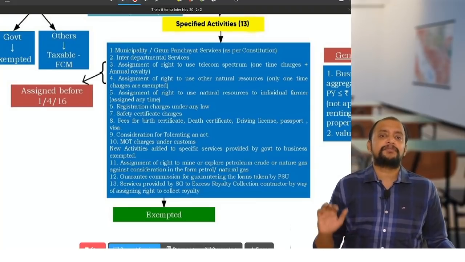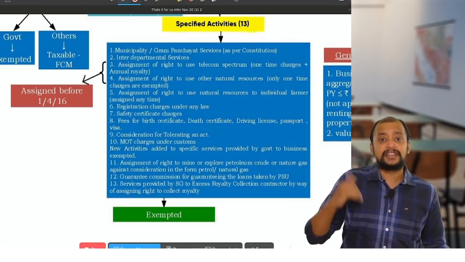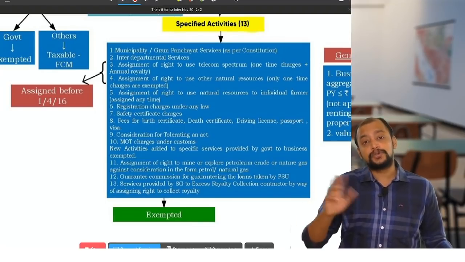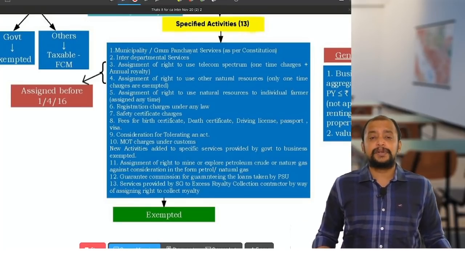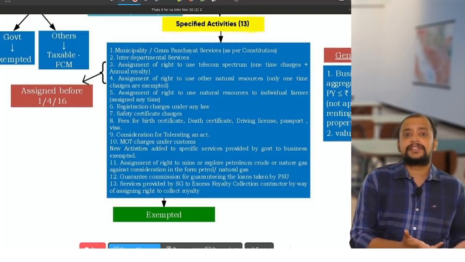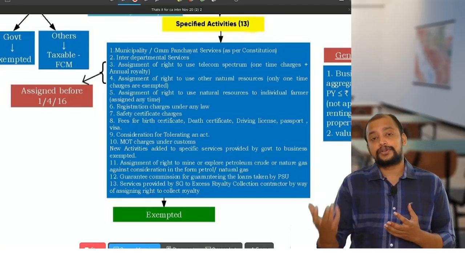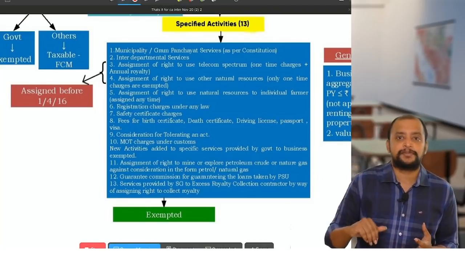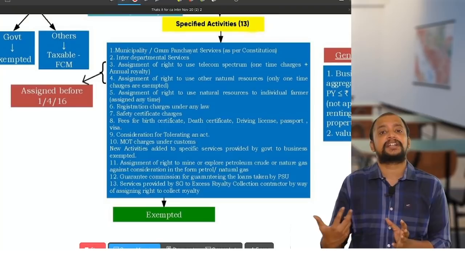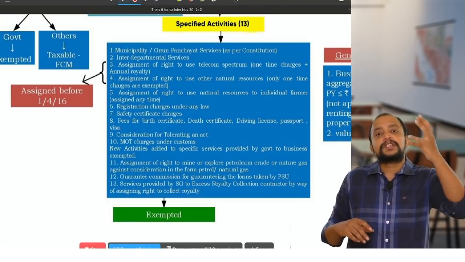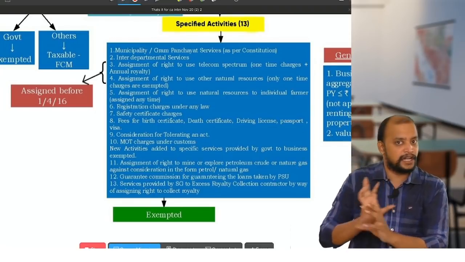See, usually from the government, when you take anything, it is like that only. To get that you have to pay one-time charges. To use that, you have to pay annual royalty. That's normal in every case. For example, if I wanted to extract some minerals in the land, for which I will get the contract to extract, I need to pay one-time charges, and for extraction I need to pay annual royalty depending upon the quantity that I am extracting. Got it? Same way, when they allocate spectrum to the telecom operators, they will collect one-time charges plus annual royalty.